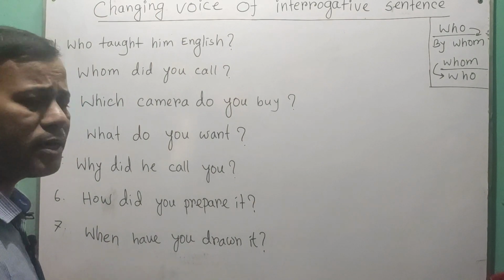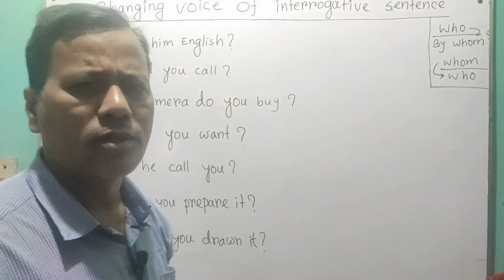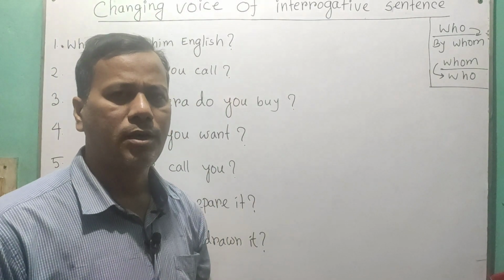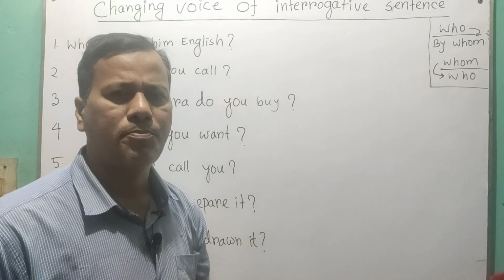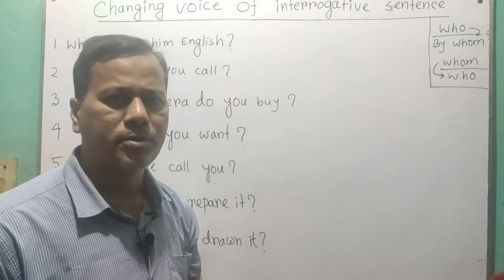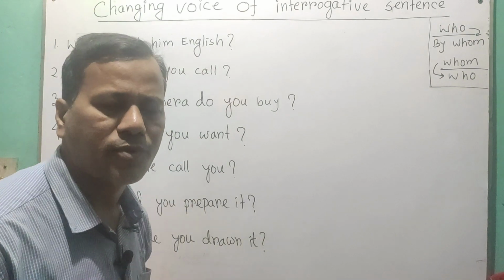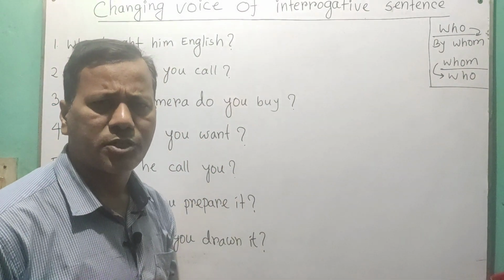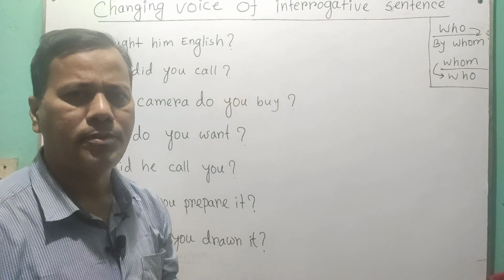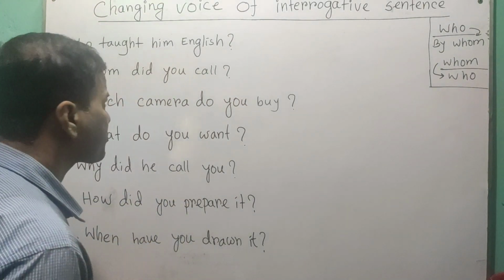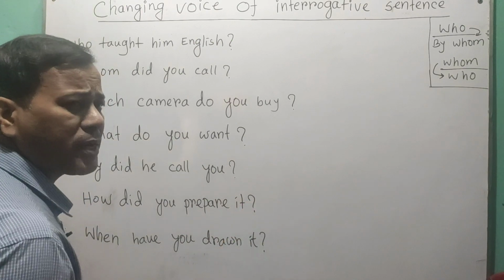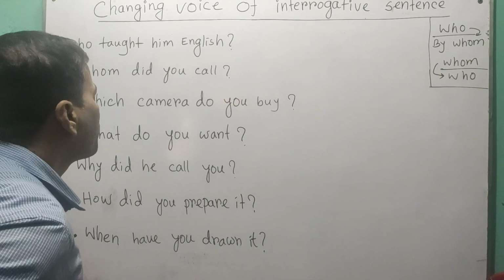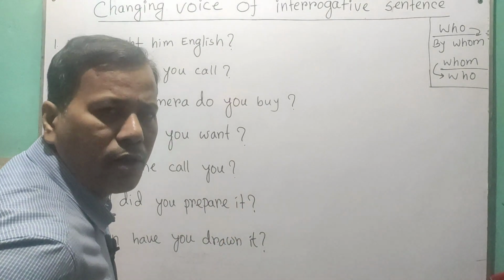The first one is: Who taught him English? The sentence is in past indefinite tense, because after the subject we get the past form of the verb. So for past indefinite, we use was.